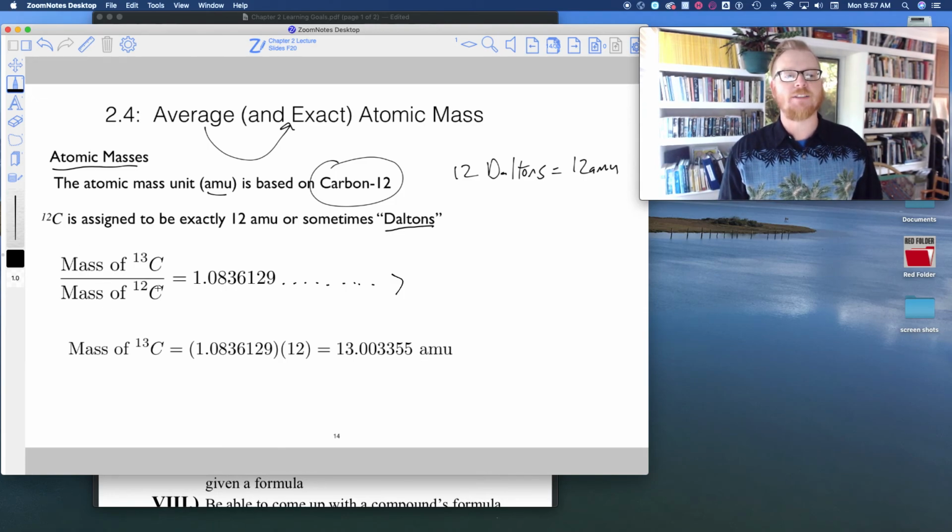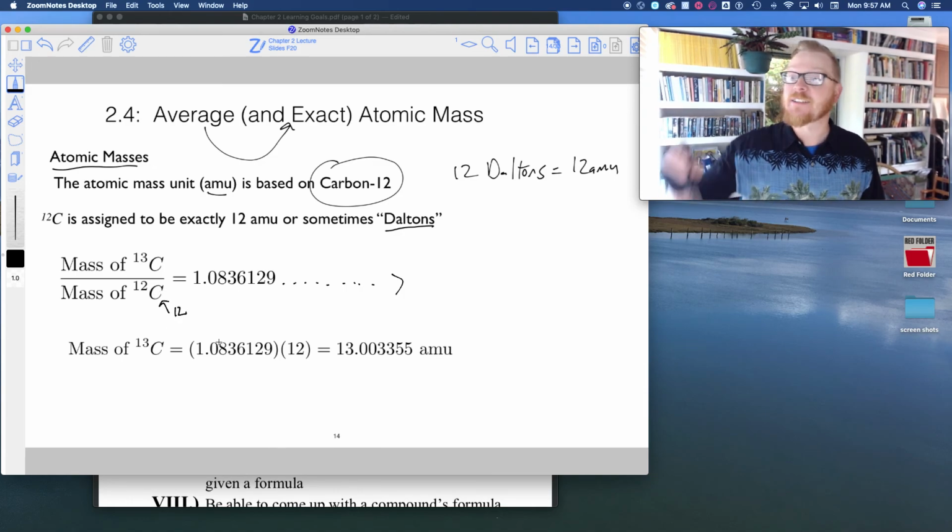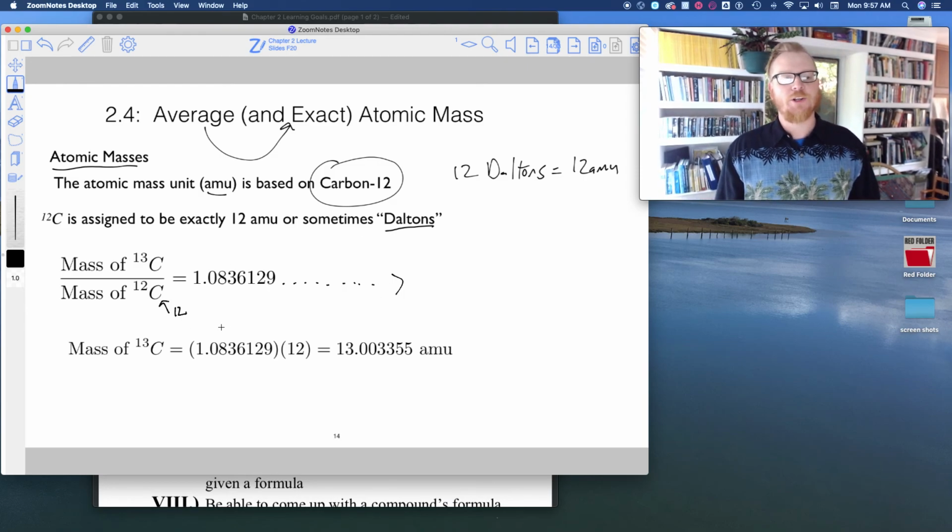Because we know the mass of carbon-12 has to be exactly 12, with no sig figs, we can do algebra. Multiply both sides by 12 and separate carbon-13, and thus the mass of carbon-13 has to be 13.003355 AMU. That is the exact mass of carbon-13. The exact mass of carbon-12 is exactly 12.